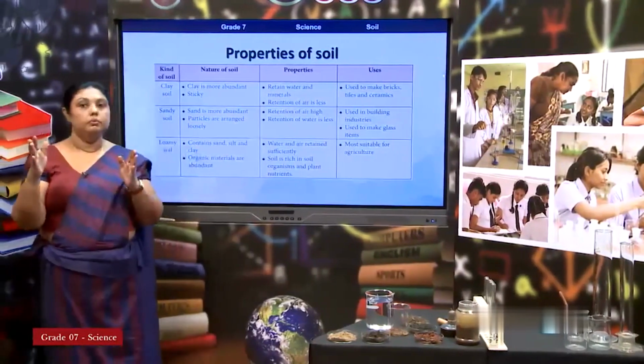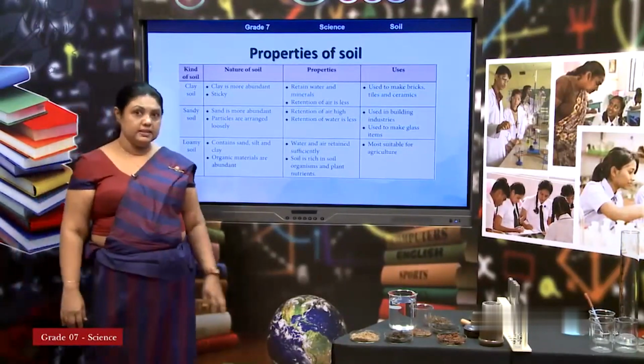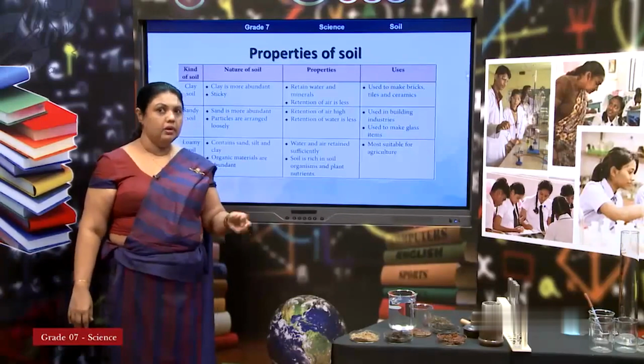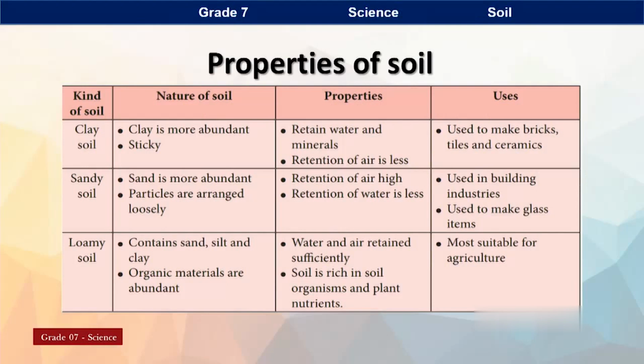Why? More people can get in now, more space in the vehicle. In the same way, more spaces are there. So, if you put some water, it can hold lots of air there. Keeping water inside is called retention ability. So, retention of air is very high among the particles. So, air can be there a lot. Water cannot be absorbed as in clay soil.